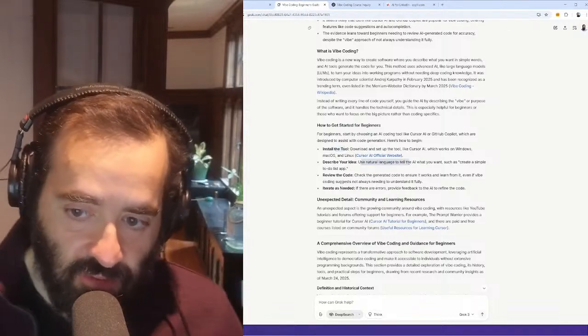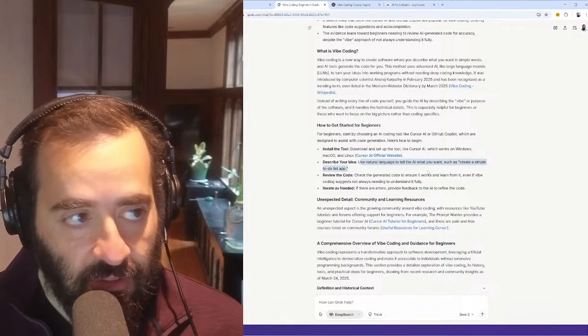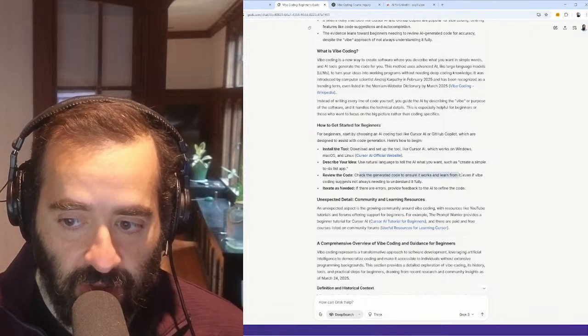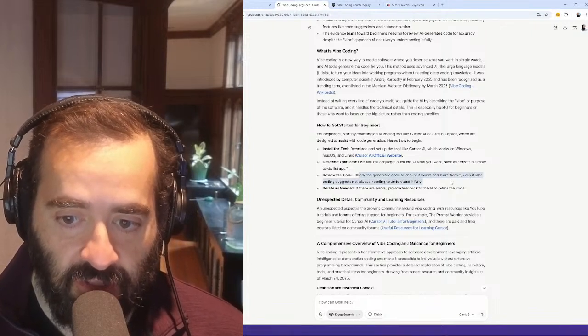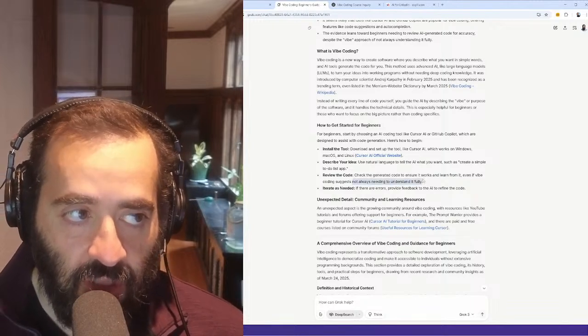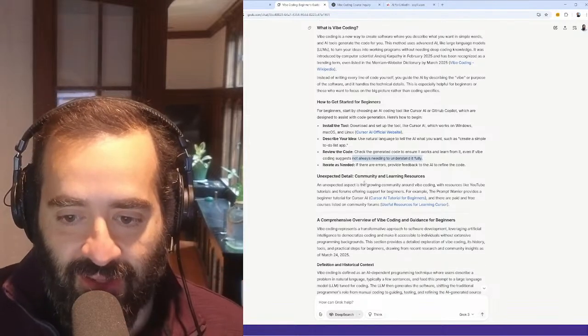So using natural language to tell the AI, I want to create a simple to-do list app. Let's say you want to create an app, a to-do list app, or you want to check generated code to make sure that you can learn from it or if it works. Vibe coding suggests you don't need to fully understand the code. You just need to vibe with the code. You just need to kind of be with it.